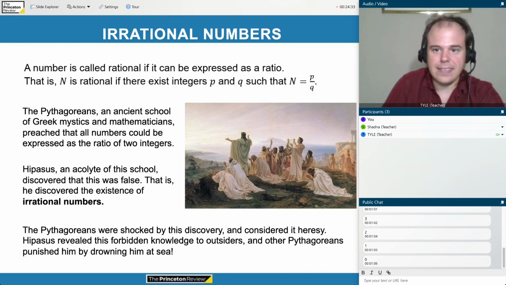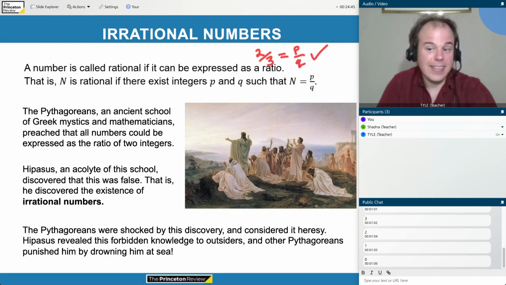So 2/3 would also be rational because p equals 2, q equals 3. Okay, p over q, where p is 2 and q is 3, that works too.